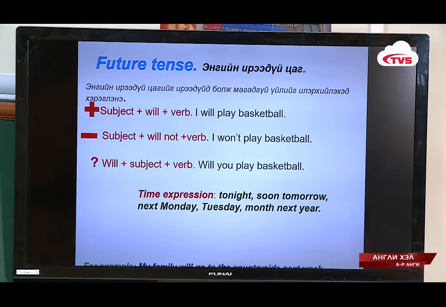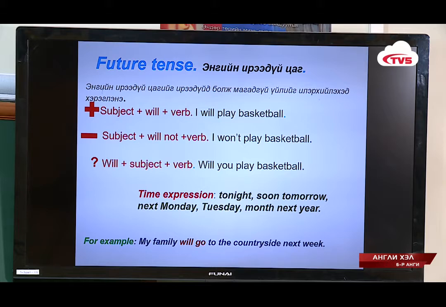Okay, there is an example like that. For example, my family will go to the countryside next week. This is a future meaning. Future expression: next week. Will go is future tense, with the auxiliary verb will. Okay, so this is our simple future tense.